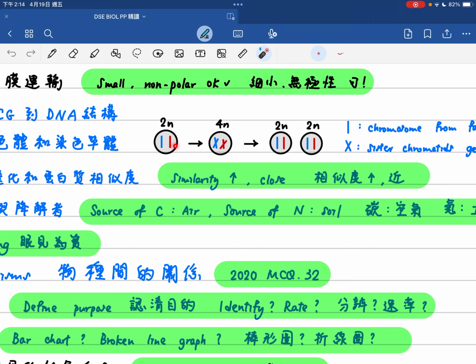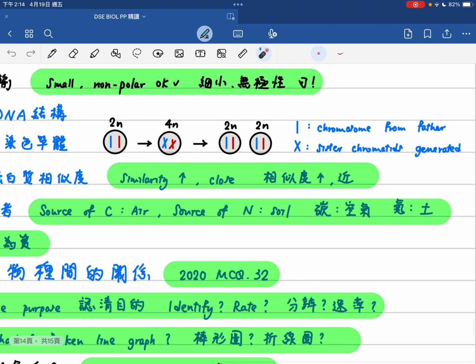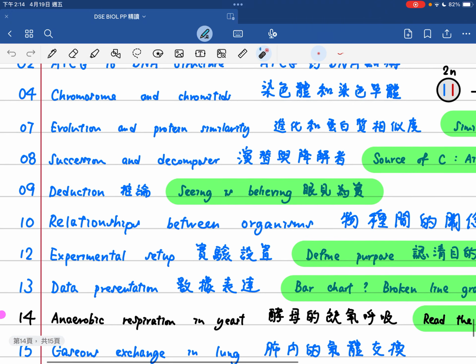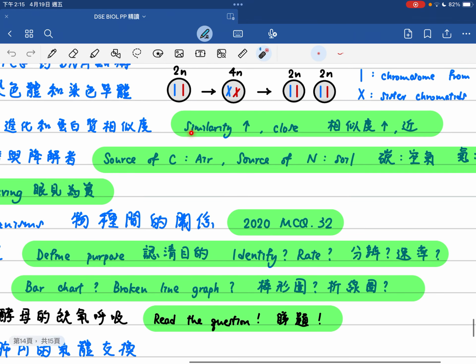So whenever you would like to undergo mitosis, you have to duplicate the content once, and then you have to separate it. So in here, the single line one is the chromosome, while the X cross means the sister chromatid。無論做邊一個嘅狀態都好，其實係首先會做咗嗰個 duplication 一次啦。同埋逢親你打 X 嘅狀態嘅話，我哋先會叫做 sister chromatid 嘅。第7條啦，我哋講緊嘅係 evolutions and the protein similarities 進化同埋蛋白質相似啦。咁 similarities increase so means that they are closer